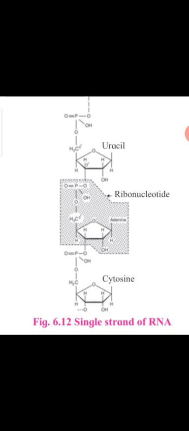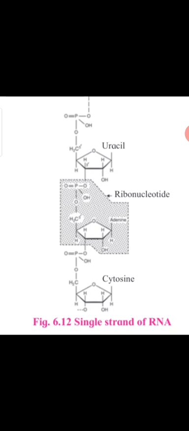It also consists of a polynucleotide chain but in single strand form only, except retrovirus and wound tumor virus. It consists of ribose sugar, and in the previous lecture we have seen about DNA, which consists of deoxyribose sugar.